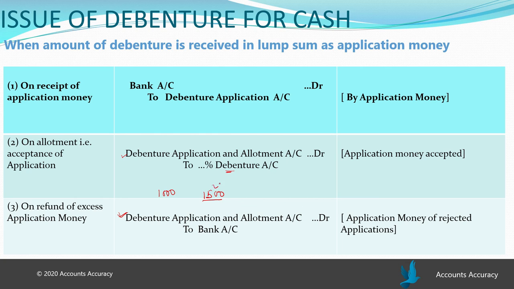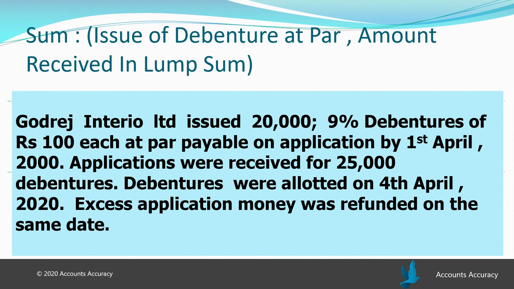So here the extra 500 amounting debenture money will be returned back to the debenture holders, because the company is supposed to keep only the value of 1,000 debentures, not any extra money of the debenture holders. So the money of 500 will be returned back to debenture holders, and the journal will be debenture application and allotment account to bank account. Credit what goes out.